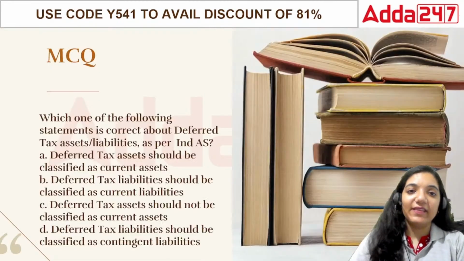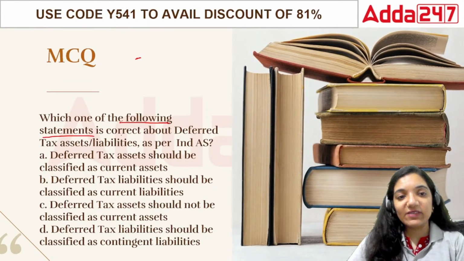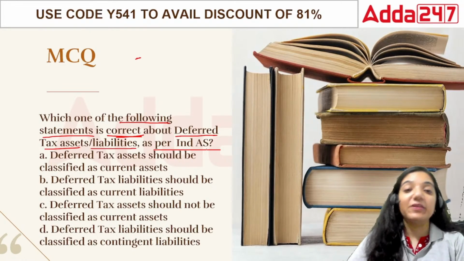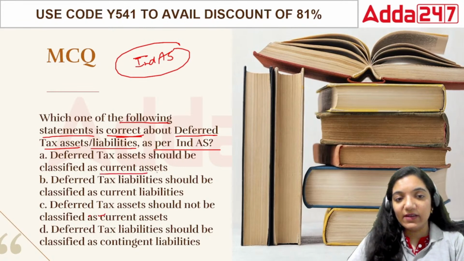Okay? Then here comes the next question. Which one of the following statements is correct about the deferred tax asset and liabilities as per IND AS? If I talk about IND AS, Indian Accounting Standards, deferred tax should be classified as current assets, current liabilities. The deferred tax liabilities should be current liabilities.